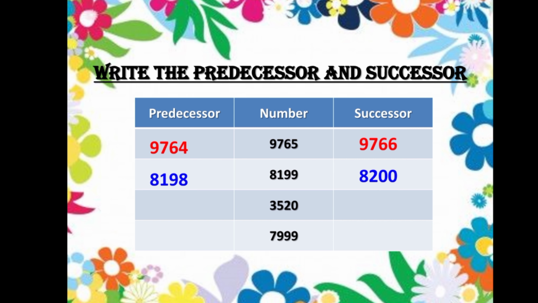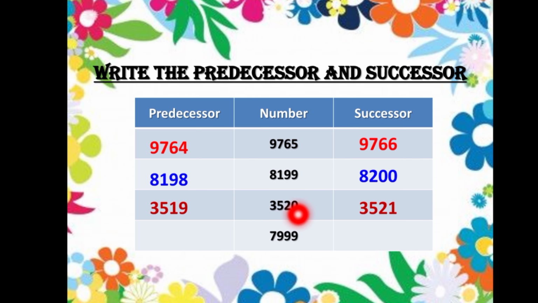Okay. Now what will be the predecessor of 3520? 3519. If you don't know directly, you can subtract 1 from this number and find. Okay. Now add 1 to this number, you will get the successor. That is 3521.